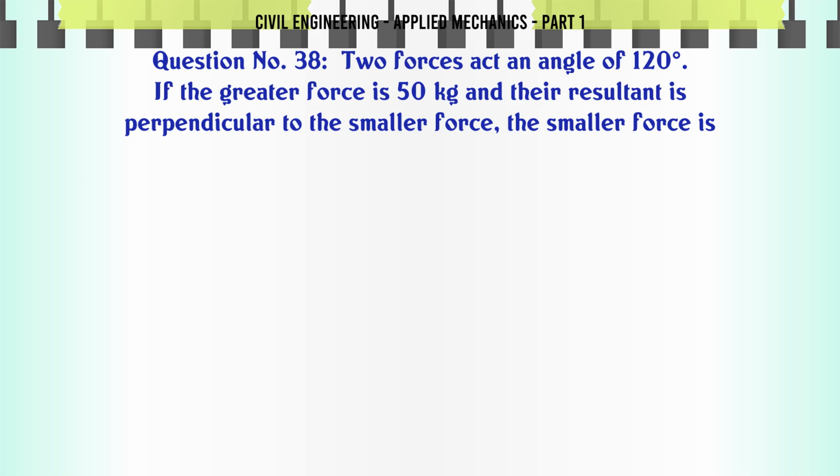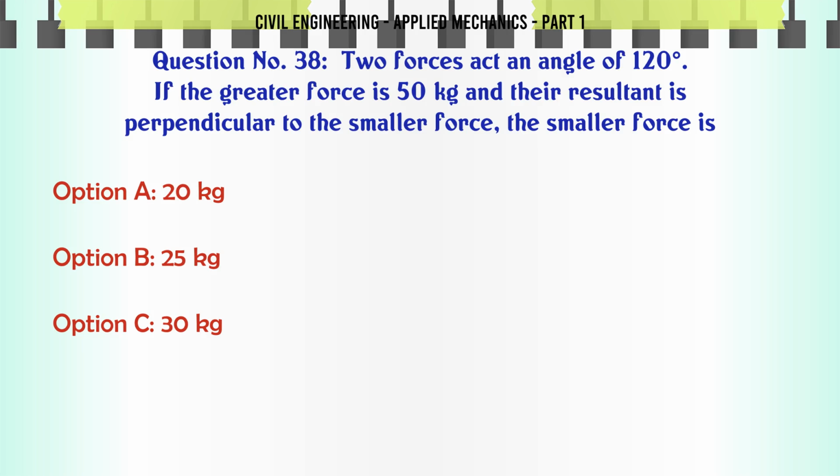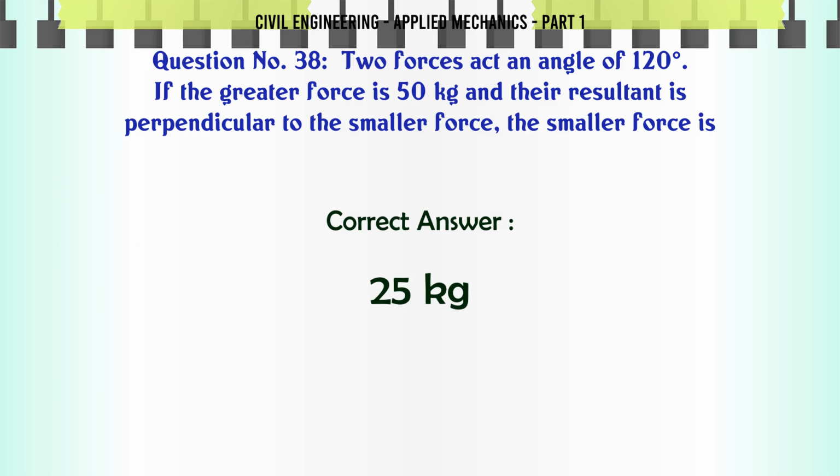Two forces act at an angle of 120 degrees. If the greater force is 50 kilograms and their resultant is perpendicular to the smaller force, the smaller force is A. 20 kilograms, B. 25 kilograms, C. 30 kilograms, D. 35 kilograms. The correct answer is 25 kilograms.